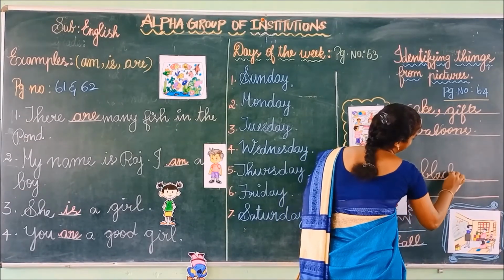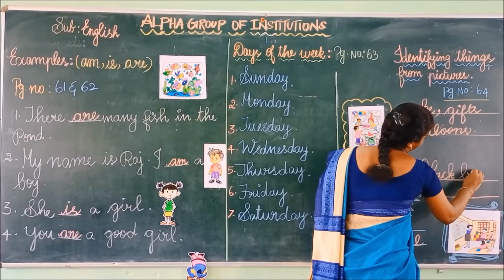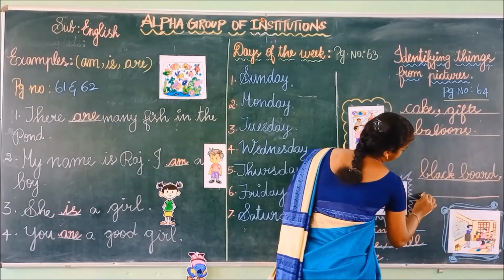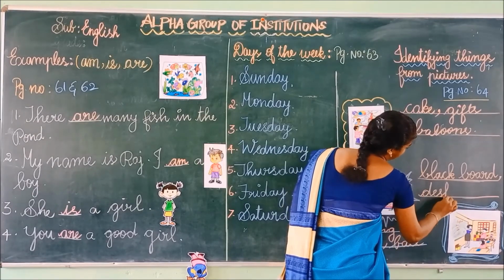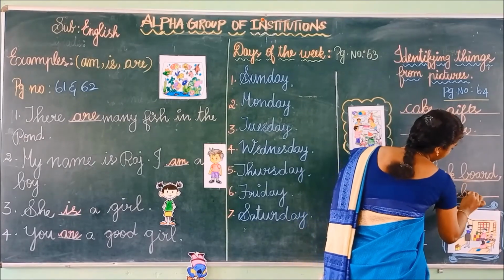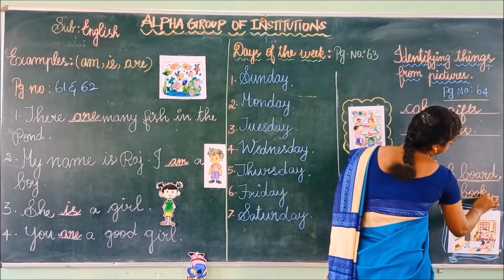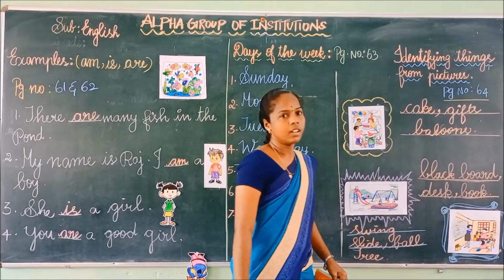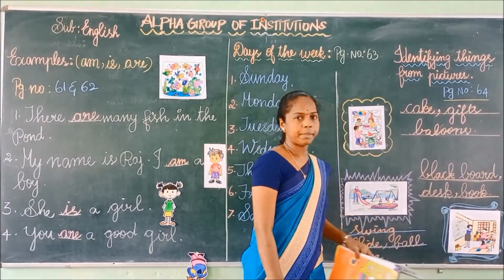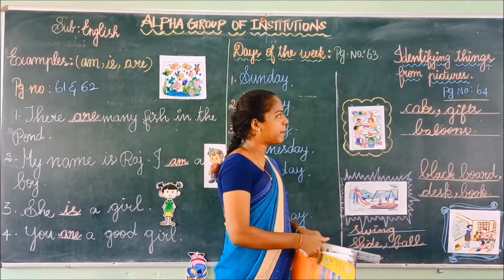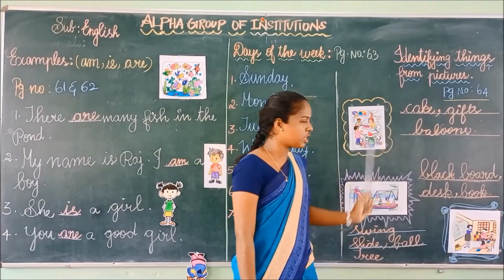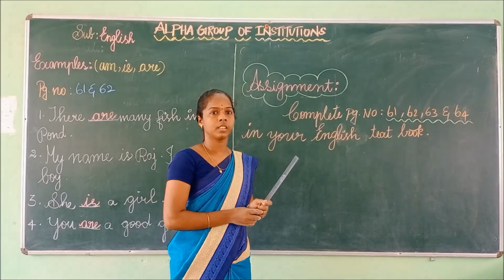Blackboard, desk. Next one, books. Like this, you have to list out the things in the given pictures. So you have to complete page number 64 in your English textbook. Have you understood? Very good.